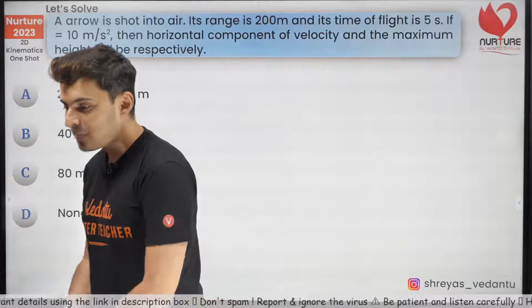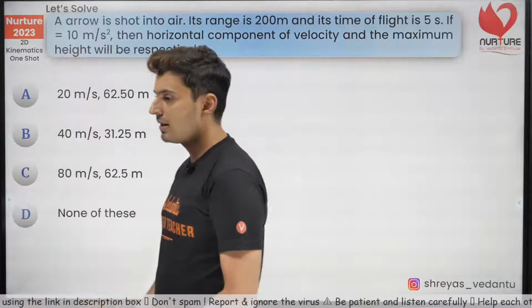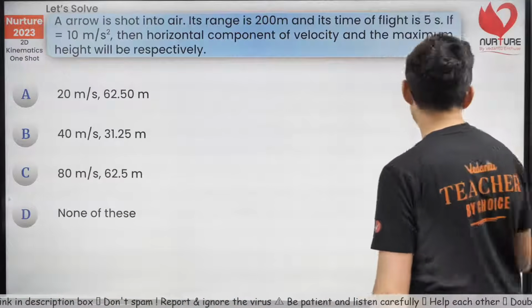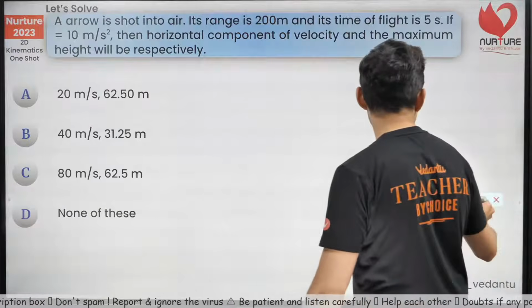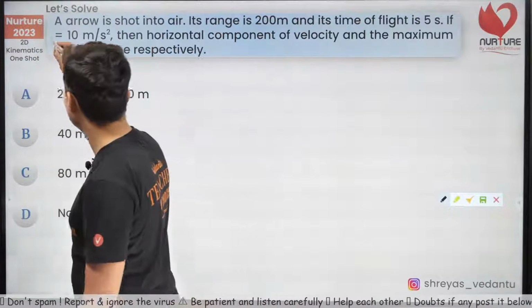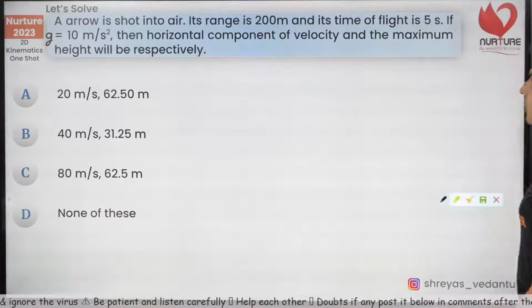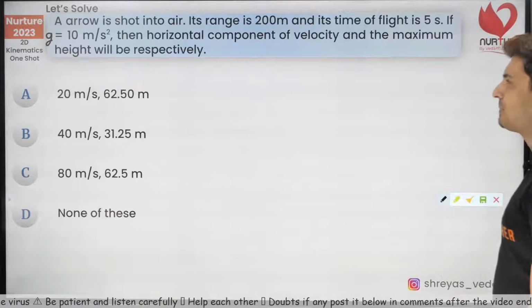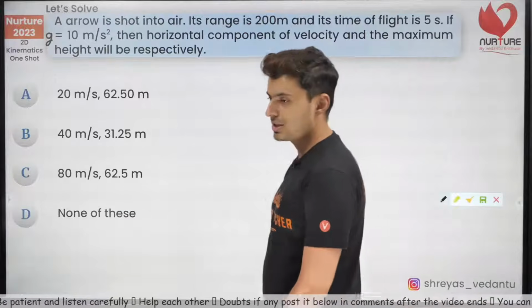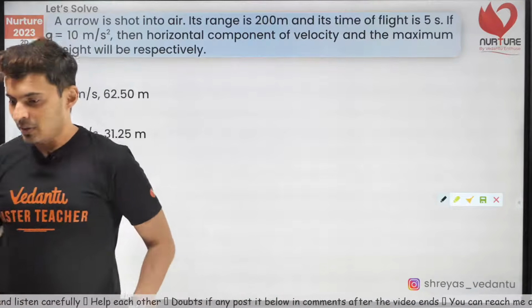Okay. What is equal to 10 meters per second square? I think G should be equal to 10 meters per second square, probably. Again, a misprint. So if G, obviously G is 10 meters per second square, then the horizontal component of velocity and maximum height respectively will be. Interesting question. Come on, let's see.